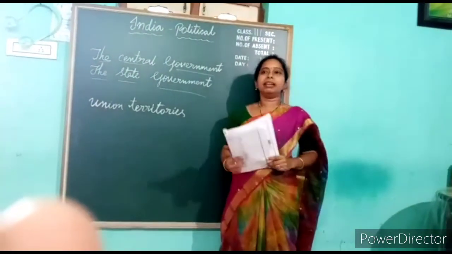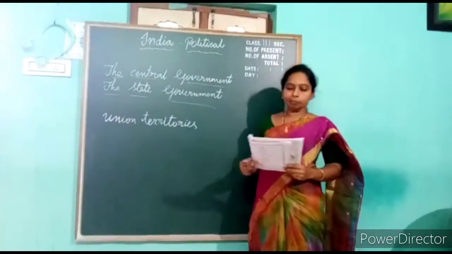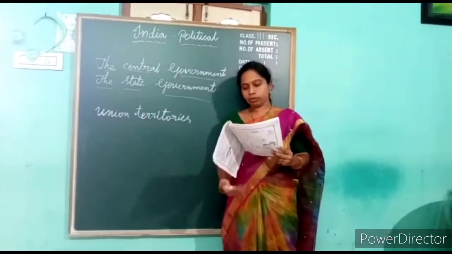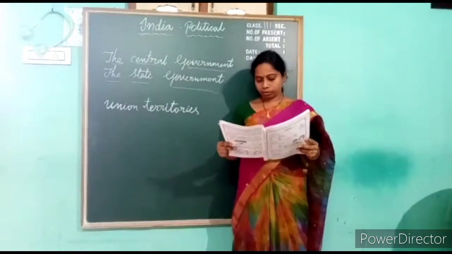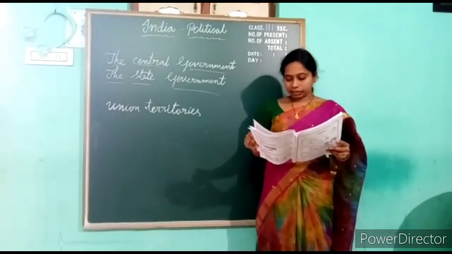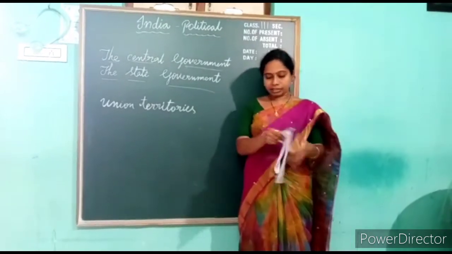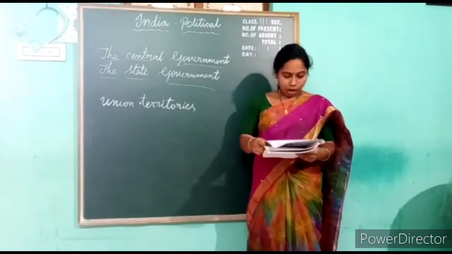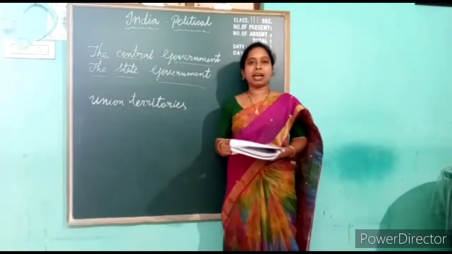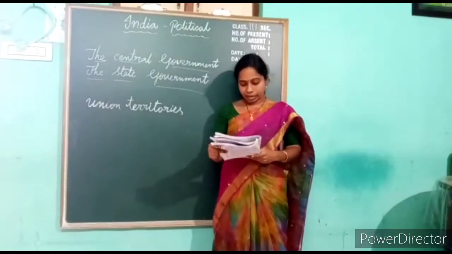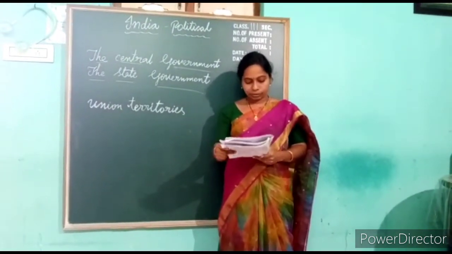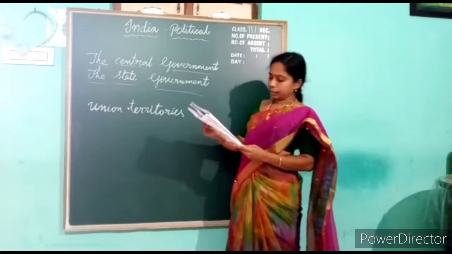So that is the India political, children. Now here in our booklet, the right answers and fill in the blanks are there. Let us discuss, children. See the first one. How many states does India have? 28. Tick the option C.